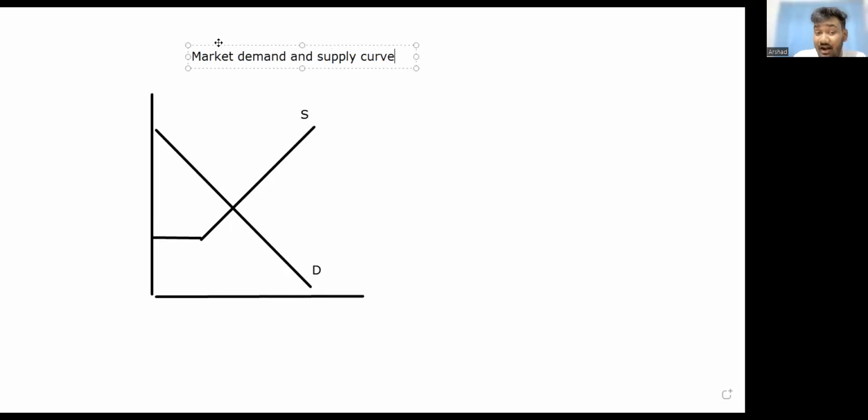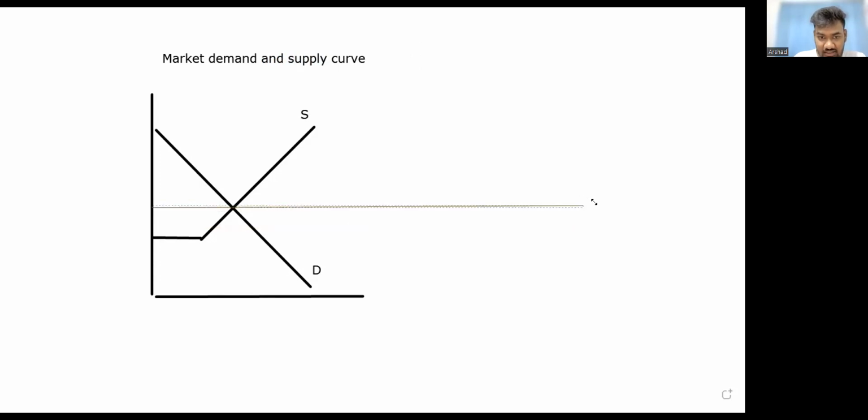So based on the market demand and supply curve, what do we have? We have our equilibrium price. This is the market equilibrium price.